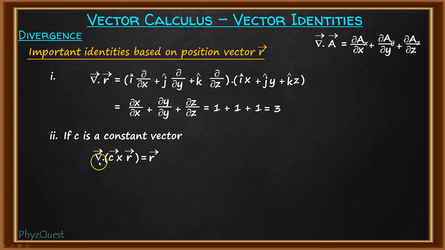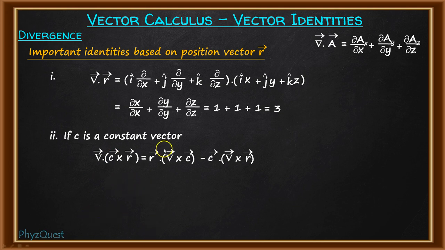vector c, divergence will act on this first with this vector, the cross product of the del operator with vector c and then the dot product with vector r. So this will be r dot del cross c, and the second term will be, the del operator has to take the cross product with vector r and then the dot product with vector c. So this is minus c dot del cross r.